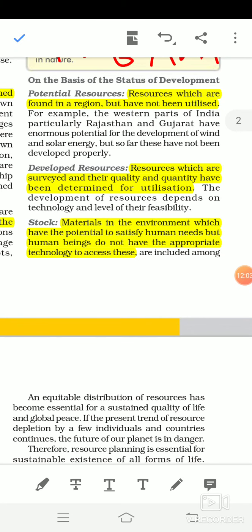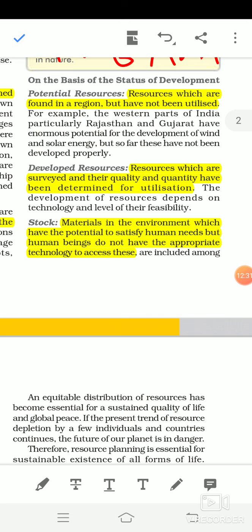First thing, potential resource: resources which are found in a region but have not been utilized. They have the potential, they have the efficiency. In the near future we can use that one. It may happen that we are using very little, but the potential is so much. That is the potential resources.